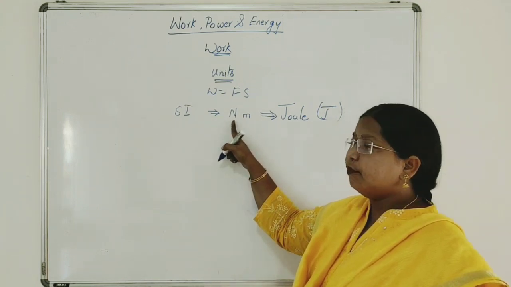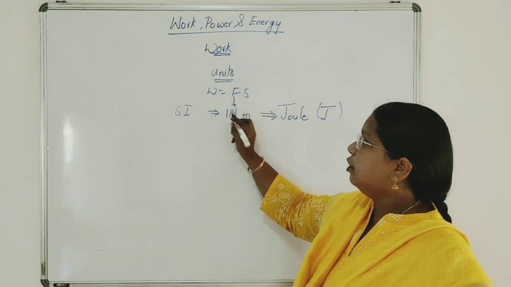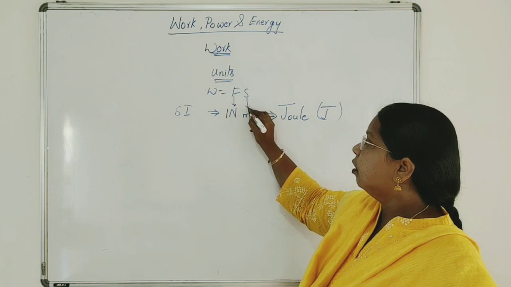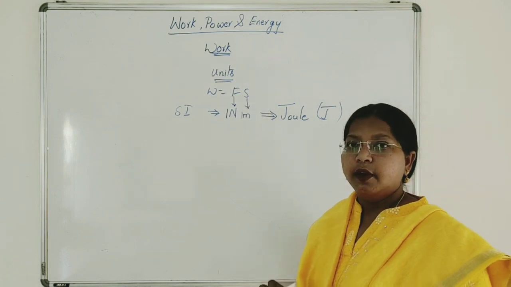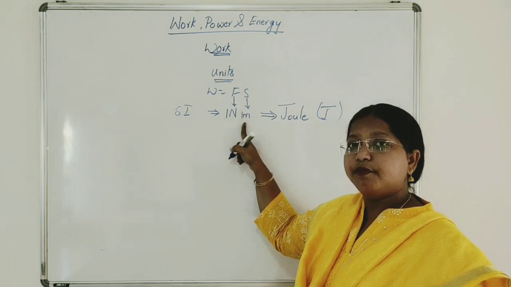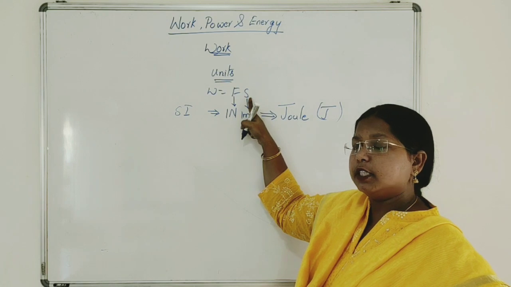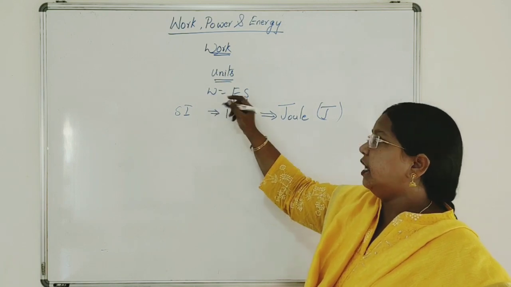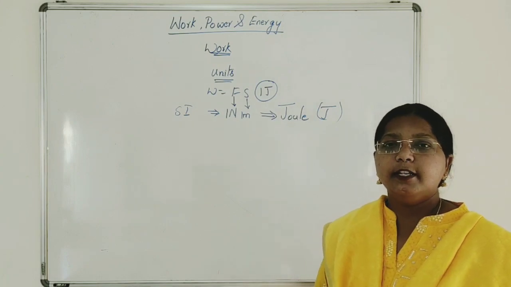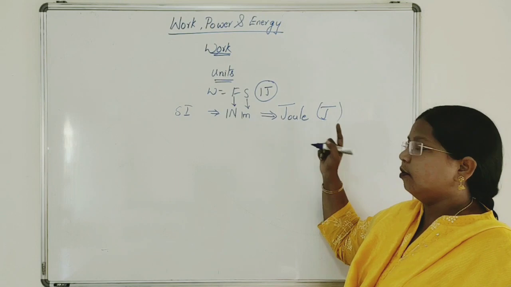Now let me tell you the definition of a joule. When a force of 1 Newton causes a displacement of 1 meter, then work done is said to be 1 joule. Let's move on. So the SI unit of work is joule.